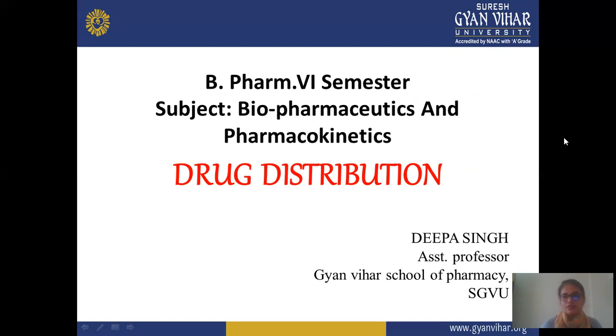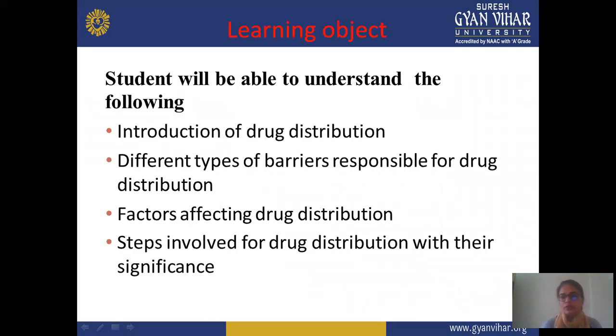Before starting drug distribution, you should know the learning objectives. First, the introduction of drug distribution: what drug distribution is and how it takes place, the difference between drug distribution and absorption, different definitions of drug distribution and deposition, and the different types of barriers responsible for drug distribution. There are different types of barriers after administration of a drug. The drug crosses these barriers with the help of certain barriers like the blood-brain barrier or any other barrier. So in this topic, you should know about all these types of barriers.